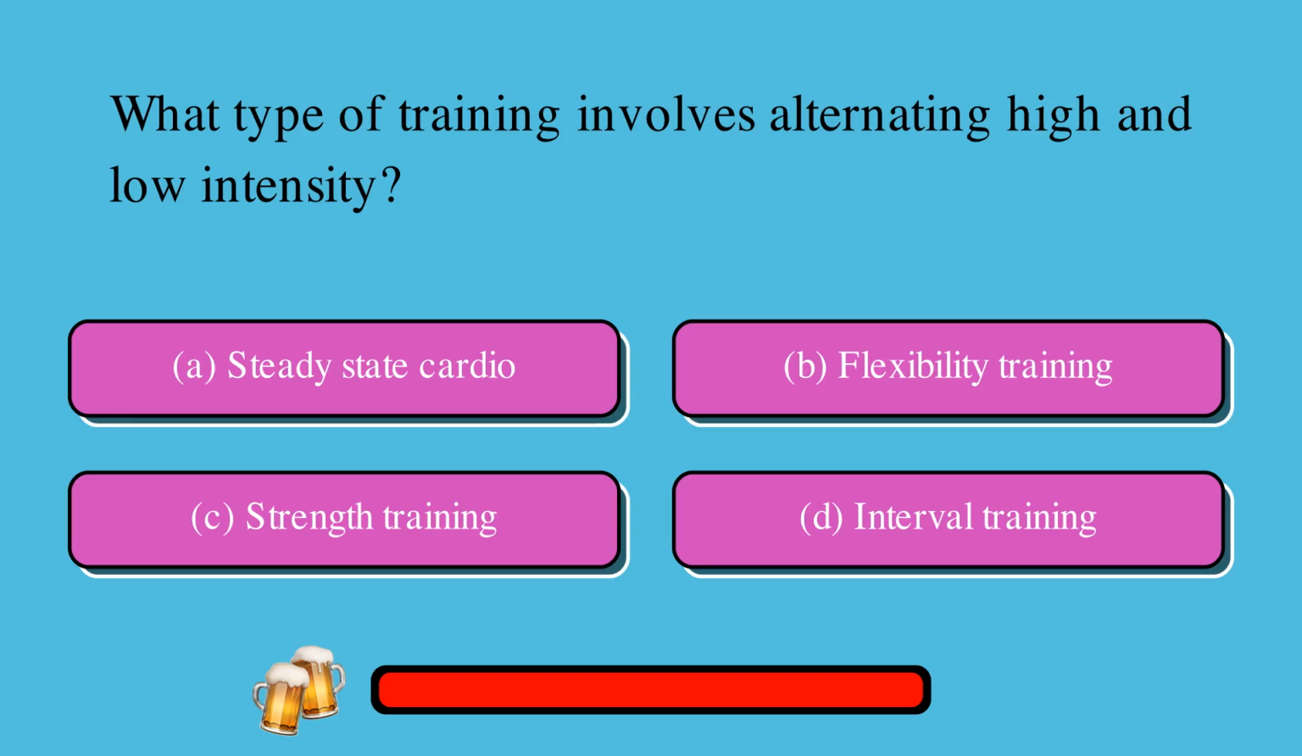What type of training involves alternating high and low intensity? A. Steady state cardio, or B. Flexibility training, or C. Strength training, or D. Interval training. The correct answer is D. Interval training.